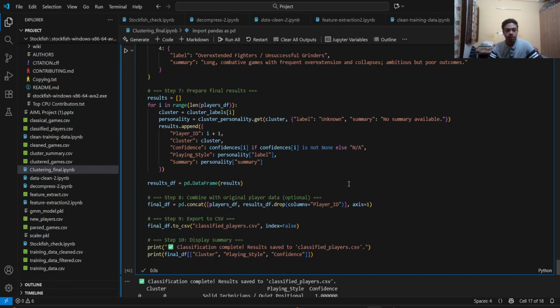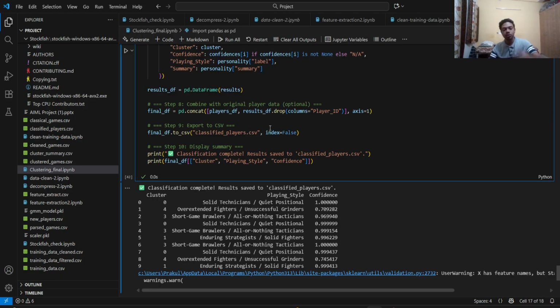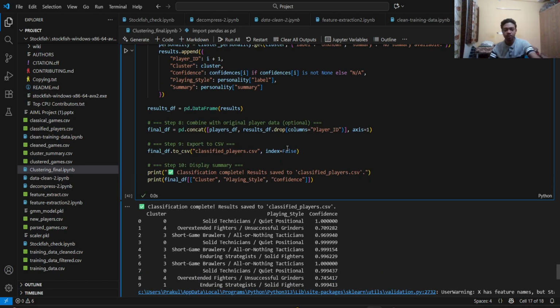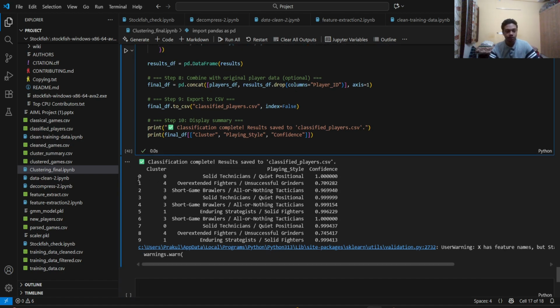So this code basically tries to predict which cluster each player can belong to, and it gives a confidence measure as well. As you can see here, the first data point has been assigned to cluster 0, and confidence is 1 for this particular data point. And for the second data point, for example, it's cluster 4, and it's been assigned a probability of 0.7.